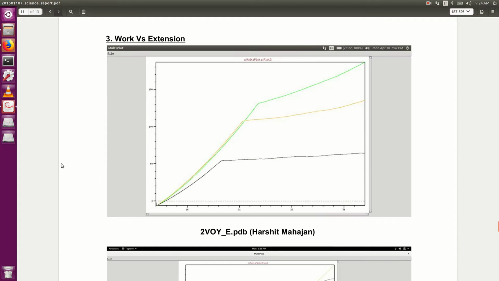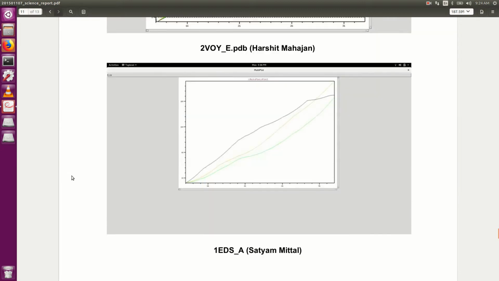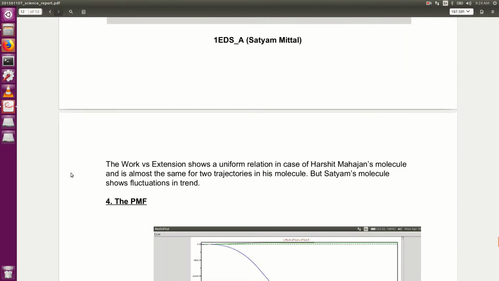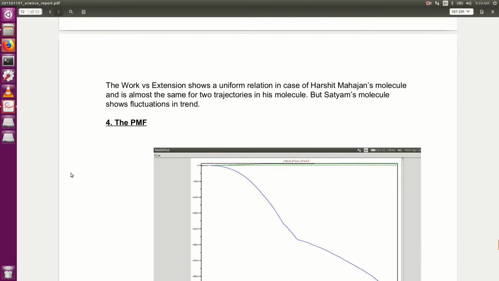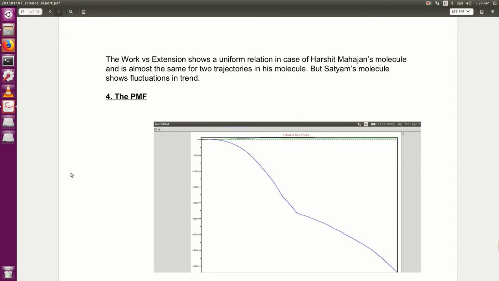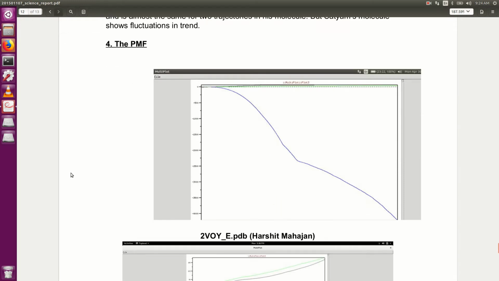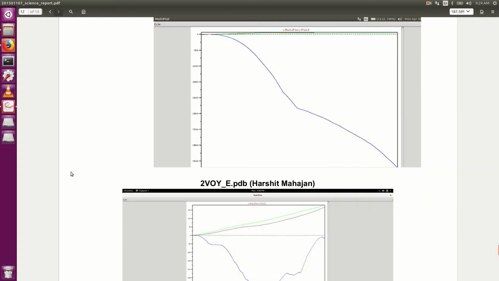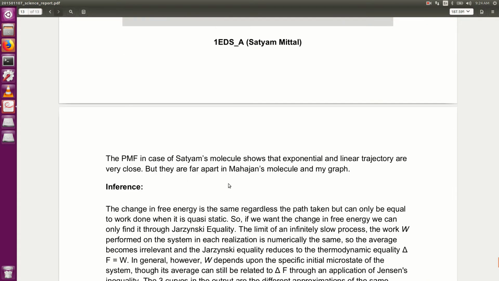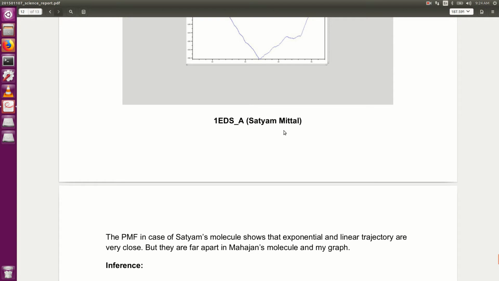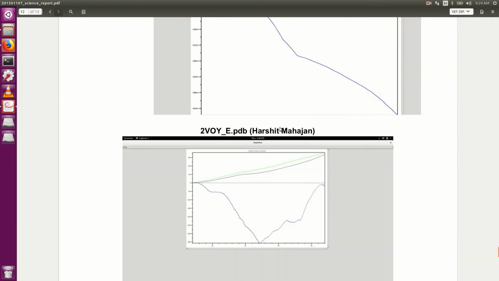Third graph, work versus extension. First is Mahajan's plot and second is Mittal's plot. The work versus extension shows a uniform relation in the case of Mahajan's molecule and is almost the same for two trajectories in his molecule, but Satyam's molecule shows fluctuation in the trend. Fourth and final one is the PMF calculation. Harshit Mahajan's graph and Satyam Mittal's graph are obtained as follows. The PMF in the case of Satyam's molecule shows that the exponential and linear trajectories are very close, but they are far apart in Mahajan's molecule and my graph.